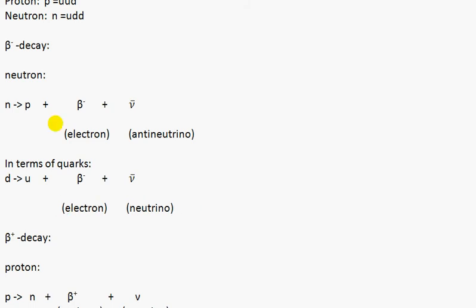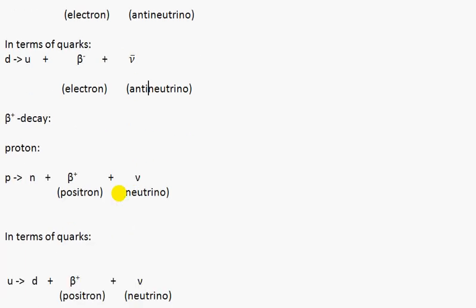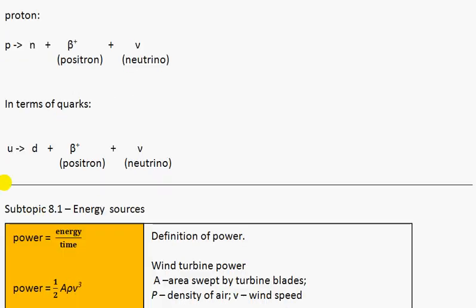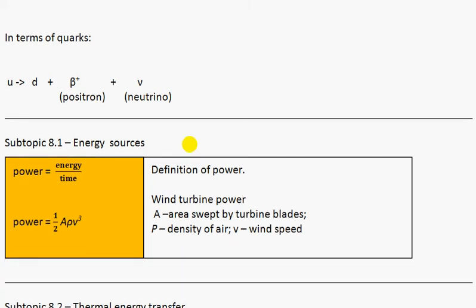But this time we express this in terms of quarks. So down quark turns into up quark emitting electron and antineutrino. Beta plus decay, proton turns into neutron emitting positron and neutrino. In terms of quarks, up quark turns into down quark emitting positron and neutrino.